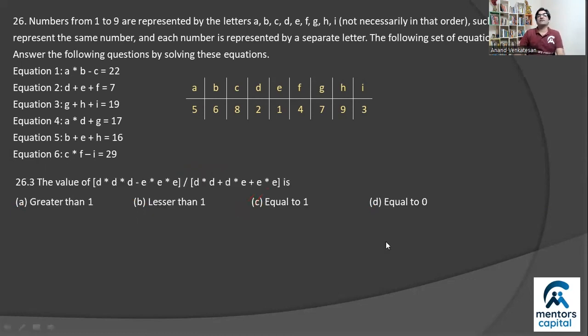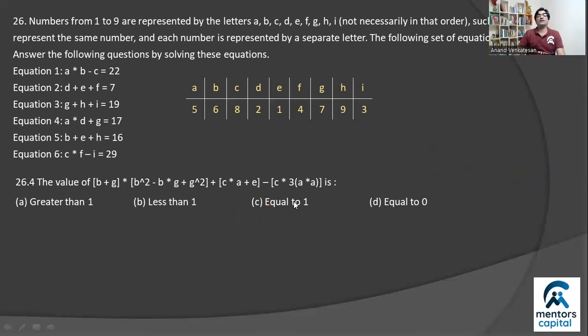Question number 3. What is the value of D cube minus E cube, right? So D cube is 8 and E cube is 1. So 8 minus 1 divided by, sorry, that's not 8. D square, that's 4, plus D into E, that's 2 into 1, 2, plus E square, which is 1, right? So what you're getting is 7 divided by 7, which is indeed equal to 1. So the correct answer here is option C.